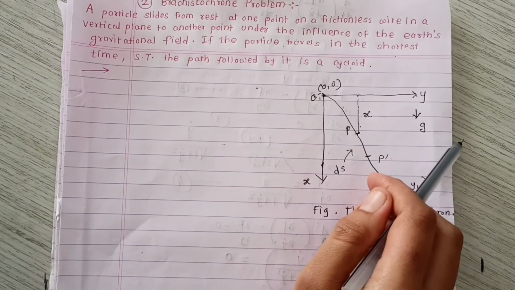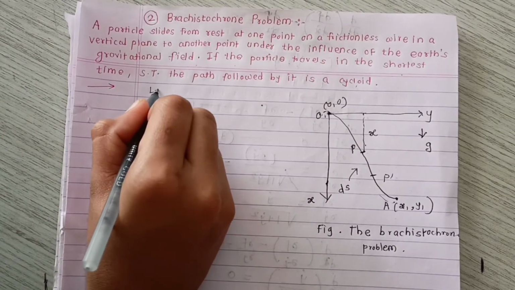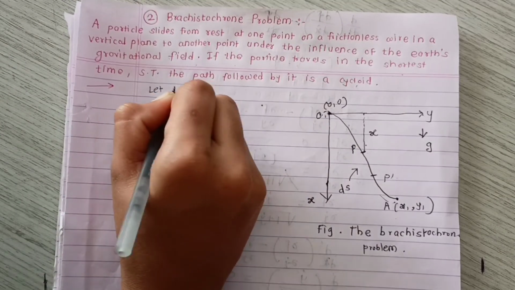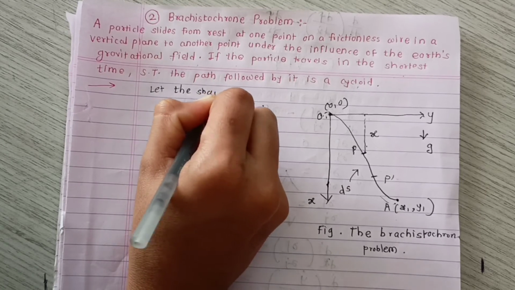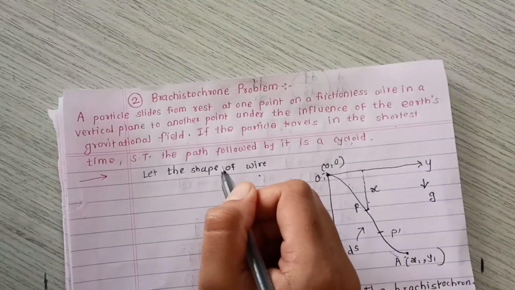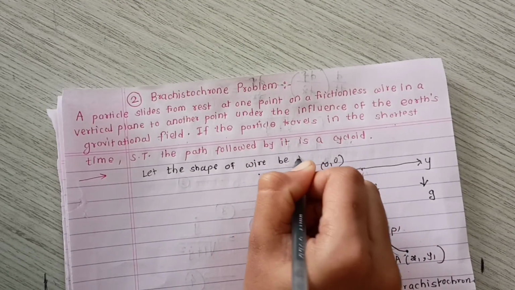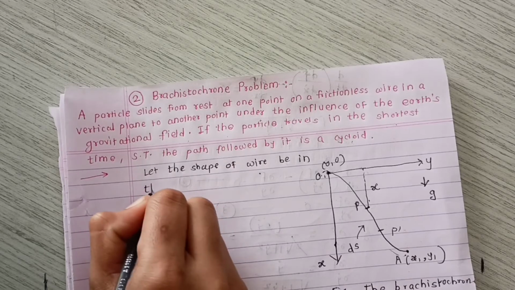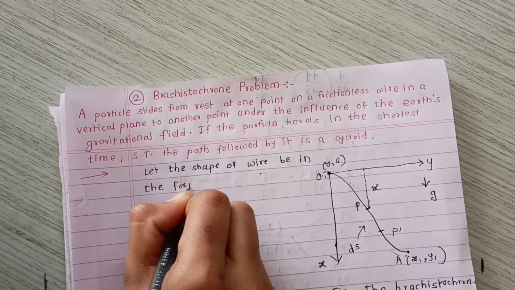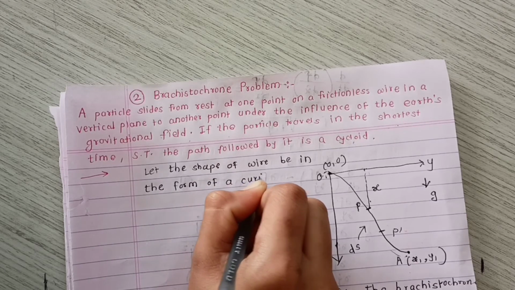So first we write, let the shape of the wire be in the form of a curve OA.